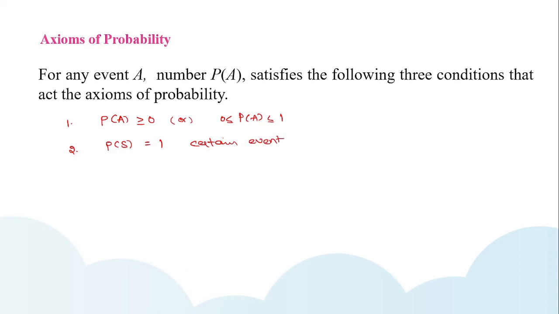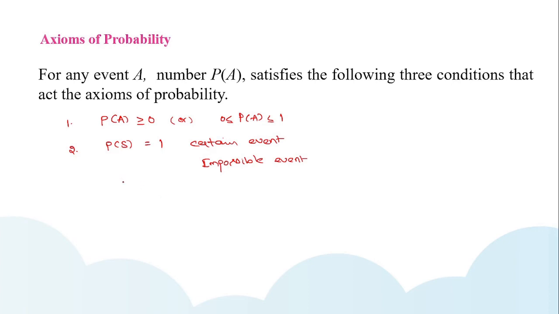And there is another event which is called an impossible event. So impossible event means the event where you don't have an outcome. That means simply a null set.